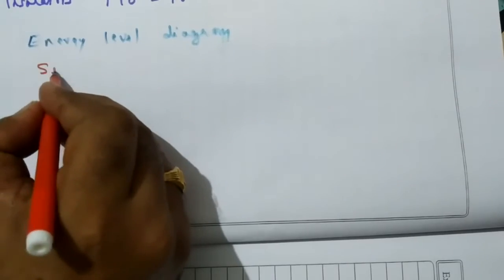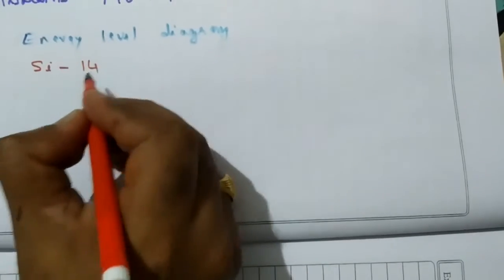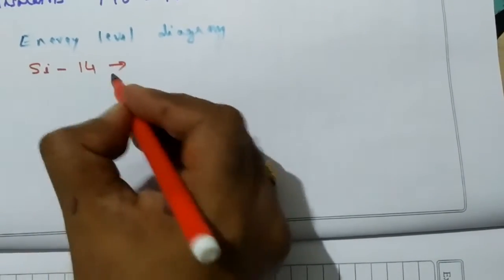We can explain the electrical conductivity of all the materials based on a diagram called the energy level diagram. You know what is an energy level diagram? This is the diagram which shows the energy level of the electrons in an atom. Now you take an isolated atom. Let us say we take silicon or germanium itself. Silicon, the atomic number is 14. And what is the distribution of electrons?